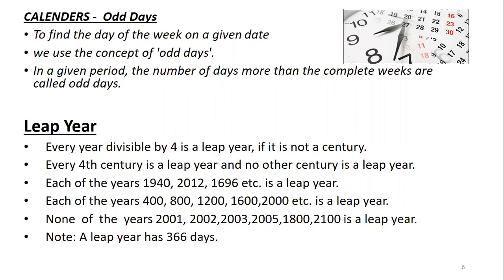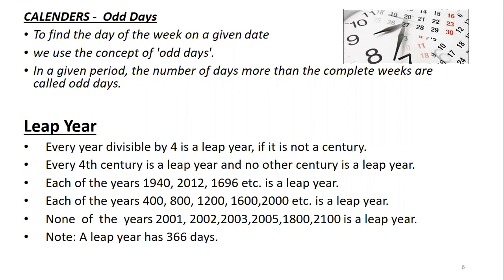Whereas 1900, 2100, 2200, 2300 are century years which are not leap years. They are just ordinary years. Now, the years 1940, 2012, 1696 and so on are all leap years.